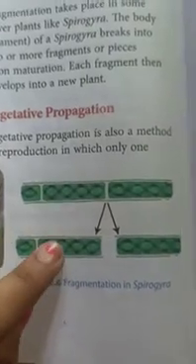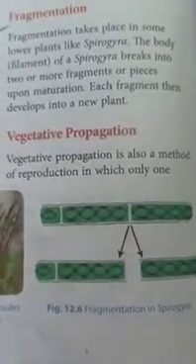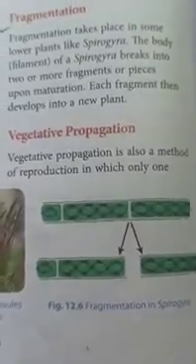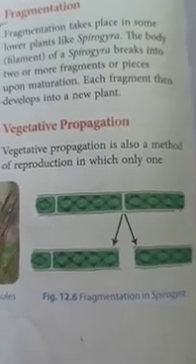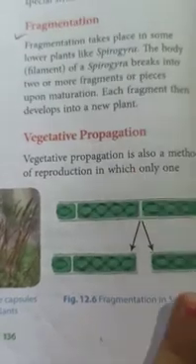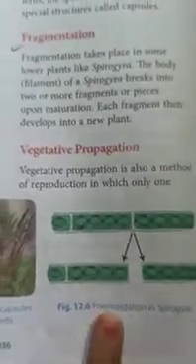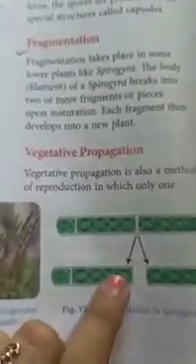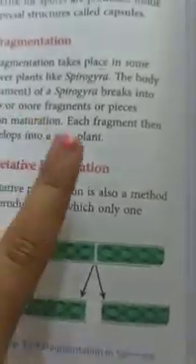Okay, next we have fragmentation. Fragmentation is mainly done by Spirogyra. These are the cells of Spirogyra. In Spirogyra, the body of the microorganism breaks into small fragments, or into two pieces. Each fragment then develops into a new plant. Okay. Next we have vegetative propagation.